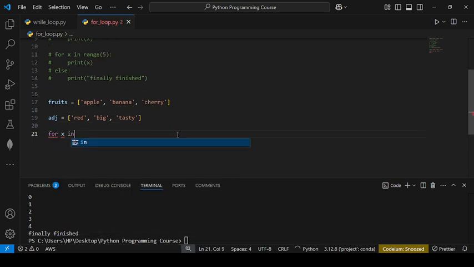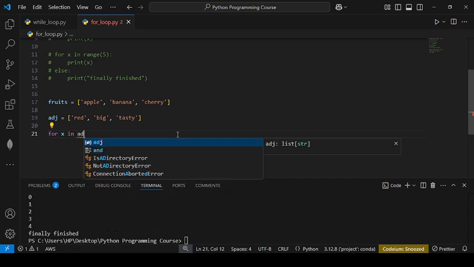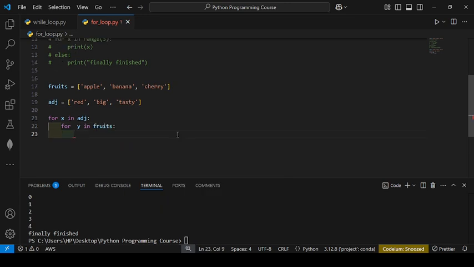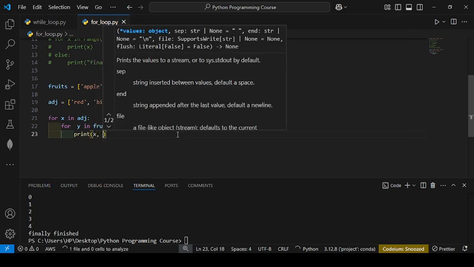So I want to run it: for x in adjective, first get red, then I write for y in fruits, then I print out x and y.